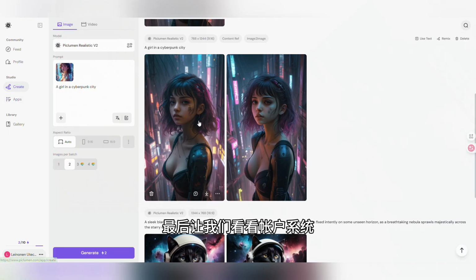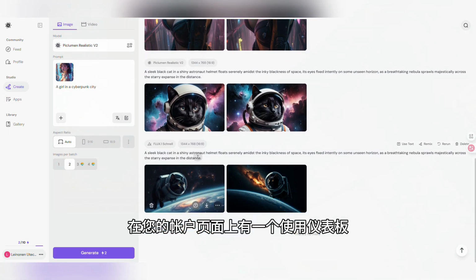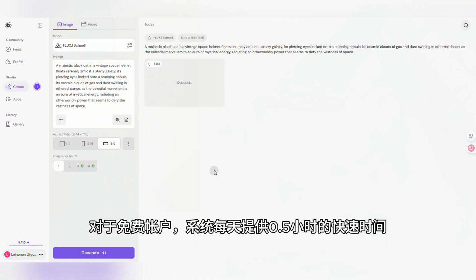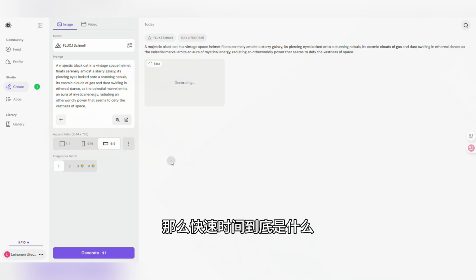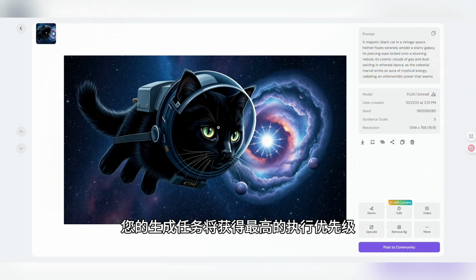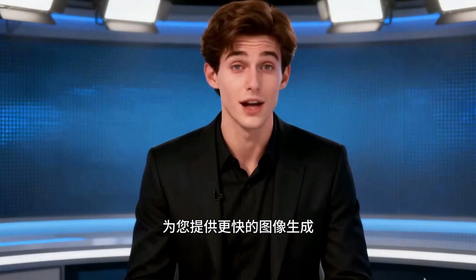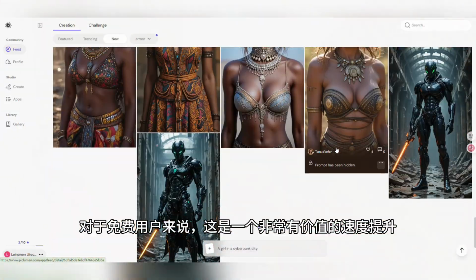Finally, let's look at the account system. On your account page, there's a usage dashboard. You can see your daily generation count. For free accounts, the system provides 0.5 hours of fast time per day. So, what exactly is fast time? It means that during this half hour, your generation tasks will receive the highest execution priority. The system will process your requests first, giving you faster image generation. For free users, this is a very valuable speed boost.